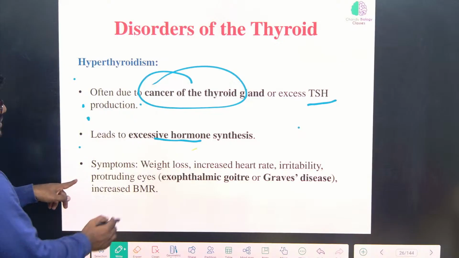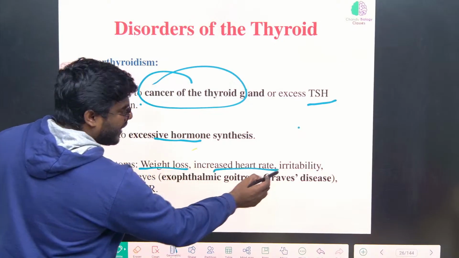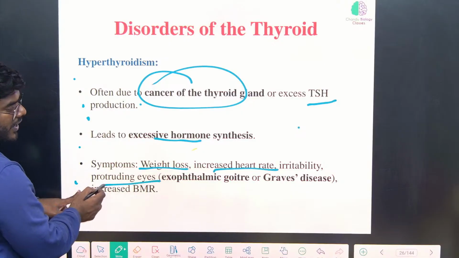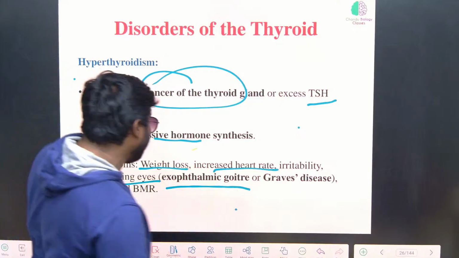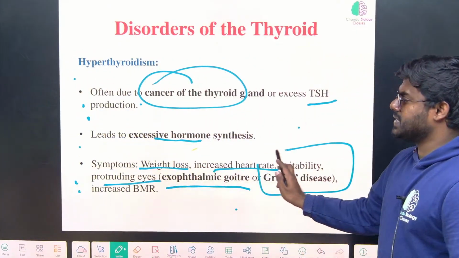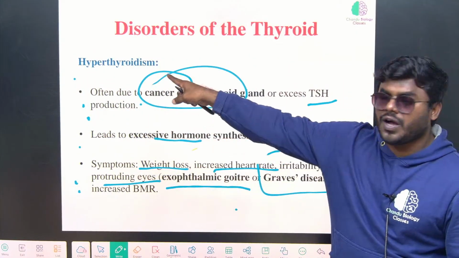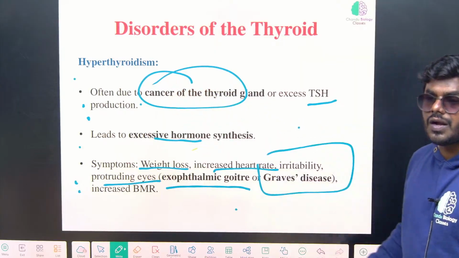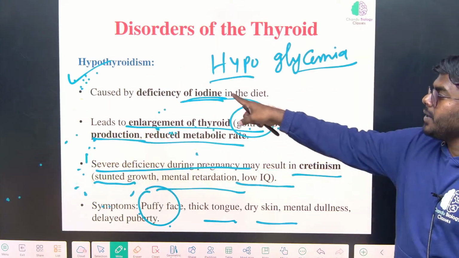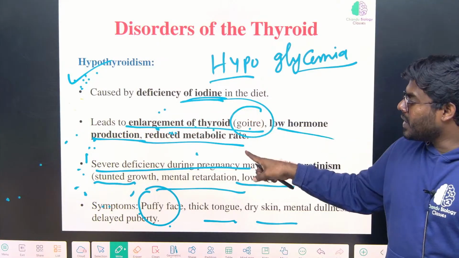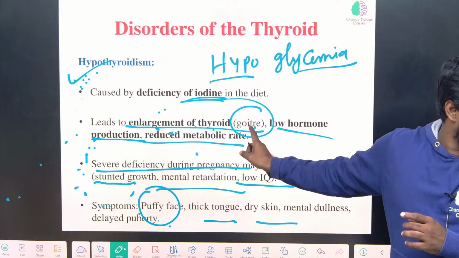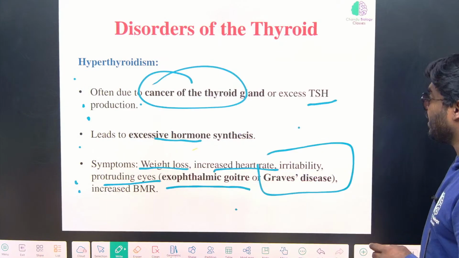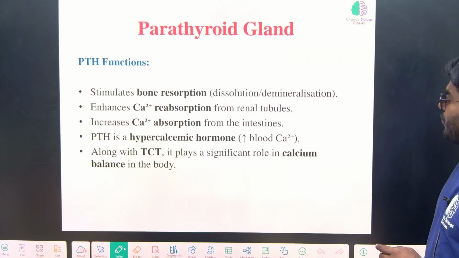Correct? So the symptoms are weight loss, increased heart rate, irritability, and protruding eyes, which is called exophthalmic or widely called Graves' disease. So Graves' disease is a condition of hyperthyroidism. Correct? Goitre is the hypothyroidism. In hypothyroidism there is a complete enlargement of the thyroid gland, which is the goitre. Correct? Hope it's clear for everyone without confusion, right?